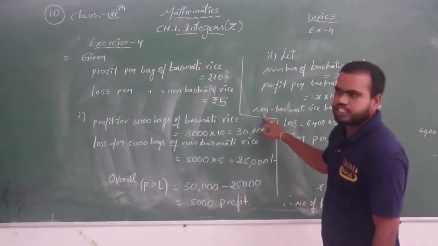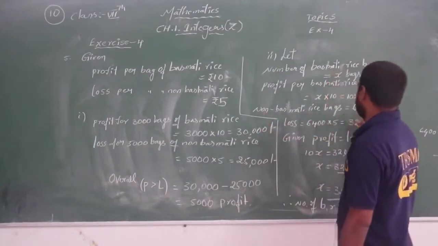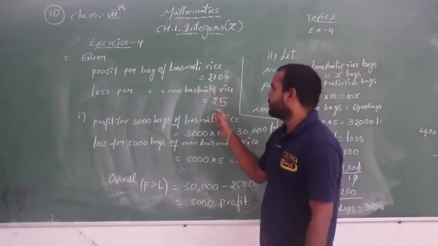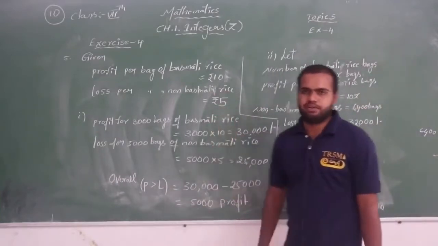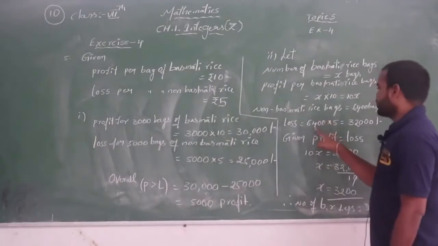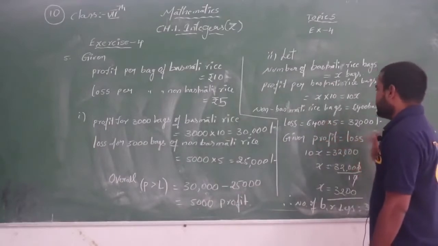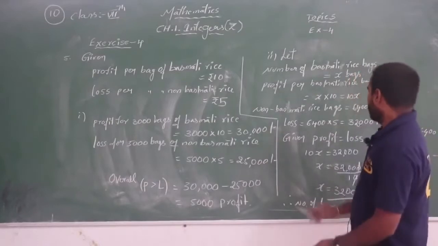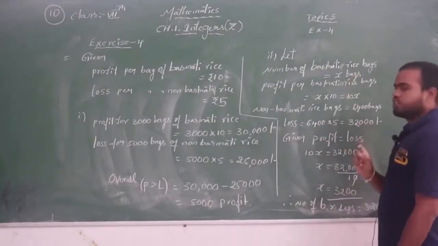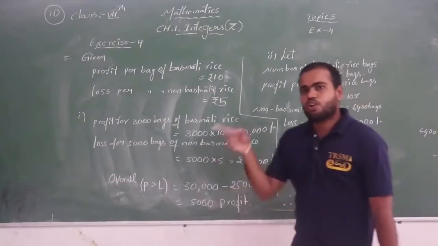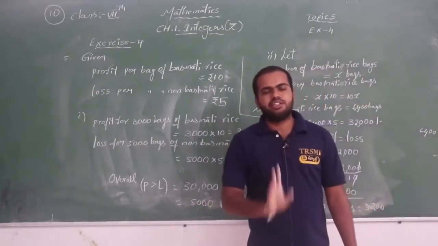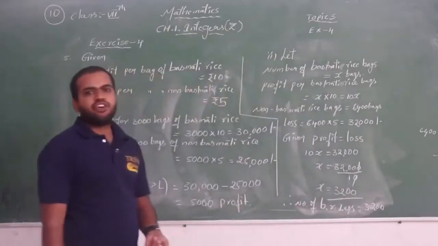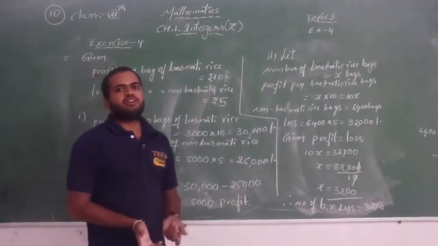And it is given in the question that the non-basmati rice bags are 6,400. Selling the non-basmati rice, he gets a loss of 5 rupees per bag. So 6,400 into 5, how much is it? It is 32,000 loss he is getting. So the profit also should be the same 32,000 only. If he gets the same 32,000 profit, then he will not get any profit and loss.